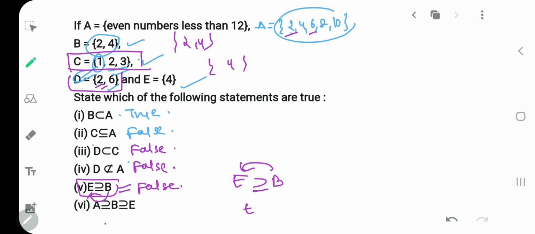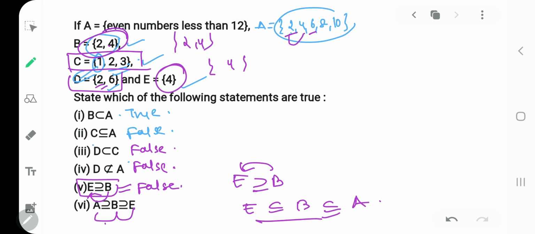Next is E is a subset of B and B is a subset of, go the other way, B is a subset of A. Okay. Let's see. E is a subset of B. E has 4, B has 4. So true. And B has 2 and 4 which is available in A also, 2 and 4. So yes, it can be said that E is a subset of B and B is a subset of A. So this statement is true. Clear with this point?